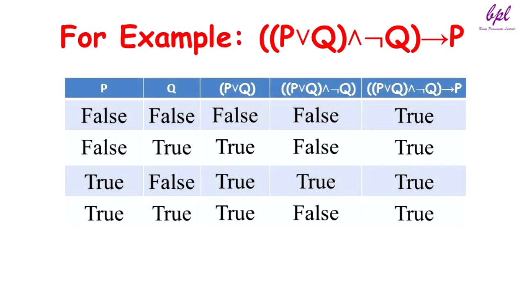So this is the truth table for this example. Now if you see this example carefully, in the last column all rows are having value true. So this sentence is a valid sentence. In the last column, if any one of the rows has false value, then we can say that the sentence is invalid. So this is how truth table can be used to check the validity of sentences.